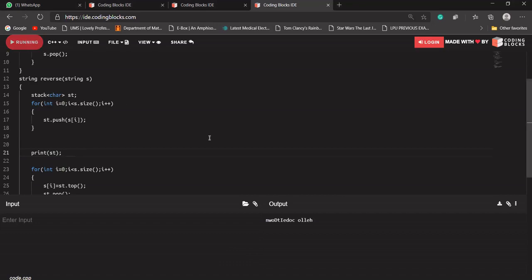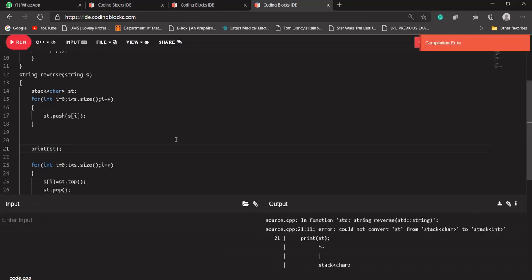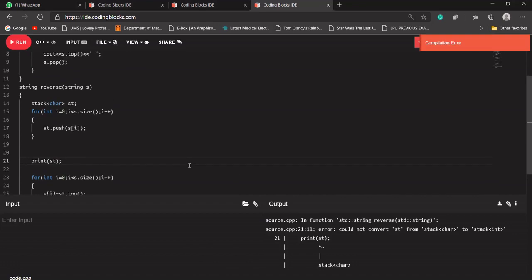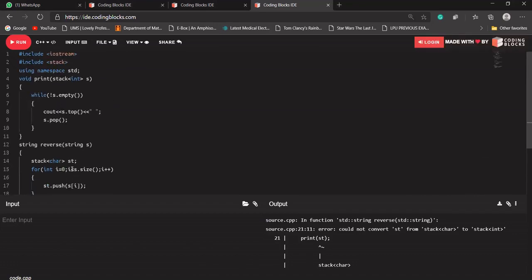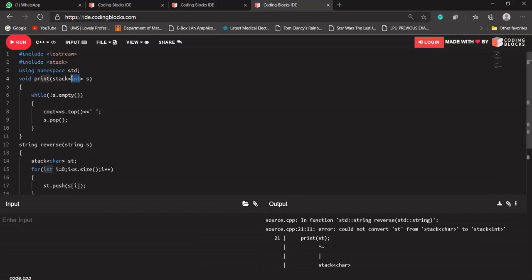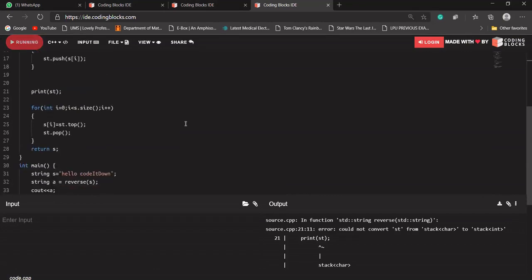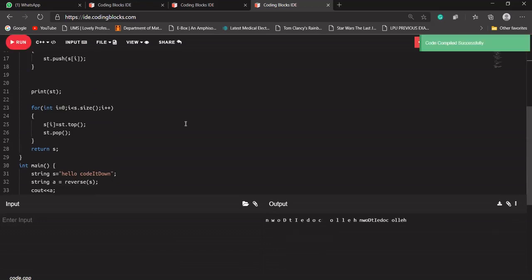So Shrey is asking whether we can create a stack of stacks using STL. First, the print could not work, because I have taken indices here.